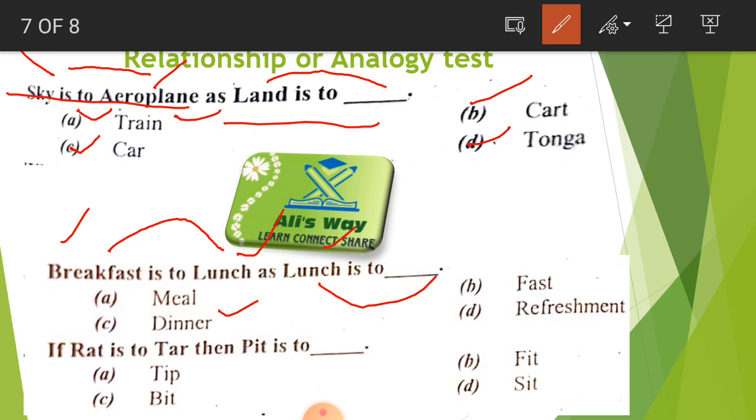After that, here is the last question. If rate is to tar, now see here, the spelling of rate has become the opposite of the correct spelling. So T has come first, A is in the middle, and R has come to the last. Just like that, we will spell PIT again, and we will write TIP. So where is TIP in the options? A is TIP, so it is our correct option.